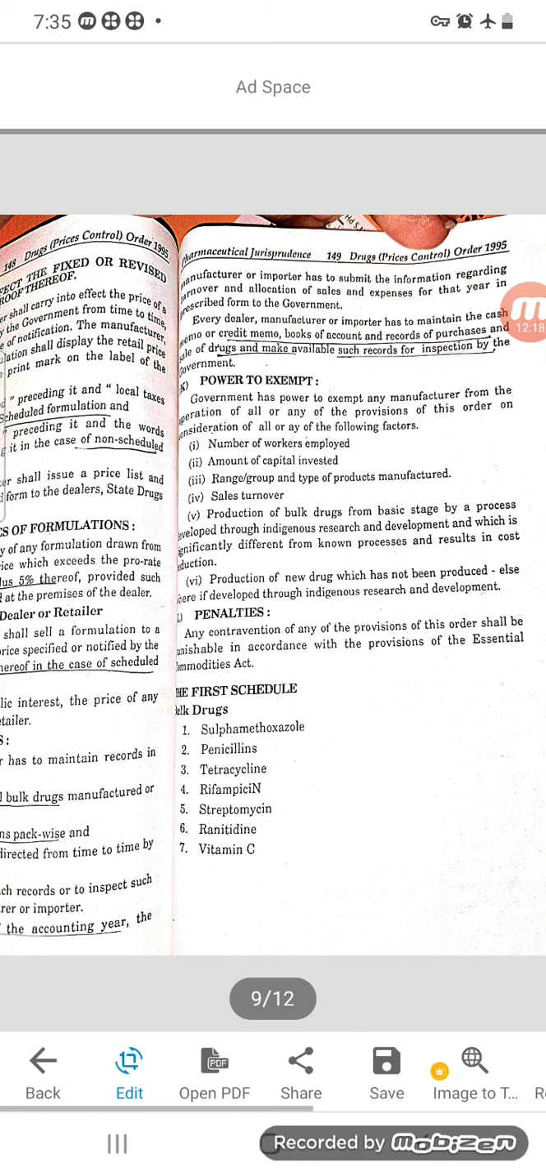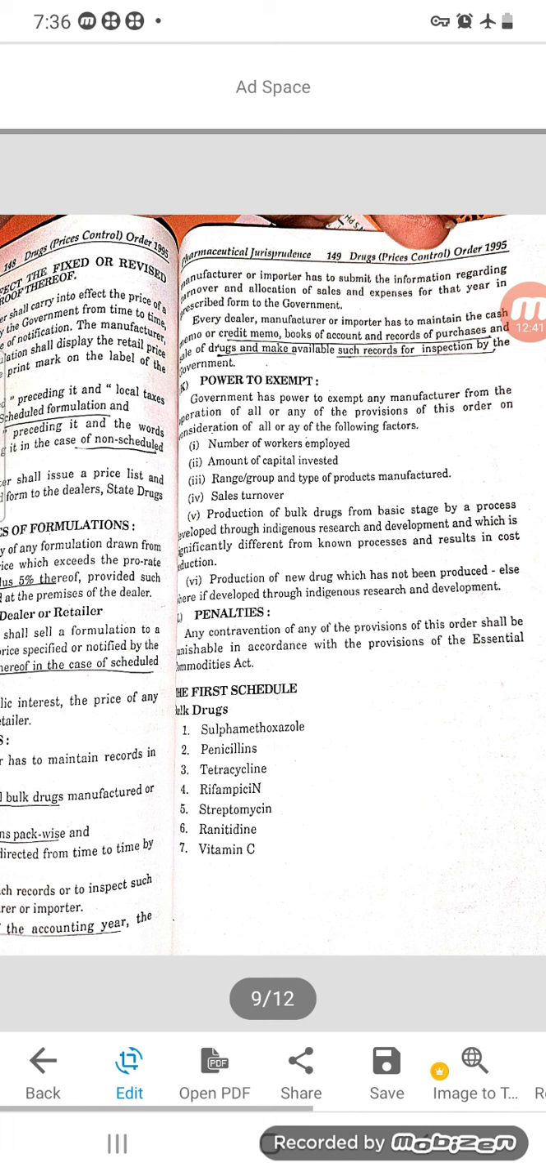If the number of workers employed will be more, that will be calculated by the manufacturer. Amount of capital invested, how much they have invested, range or group and type of the product manufacturing, which type of product they are manufacturing, the sale turnover. Depending on all this, the government cannot fix the price.